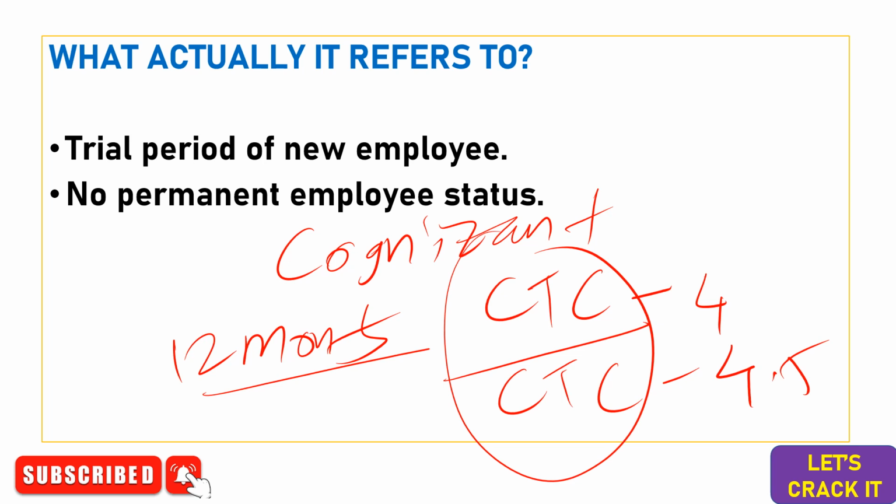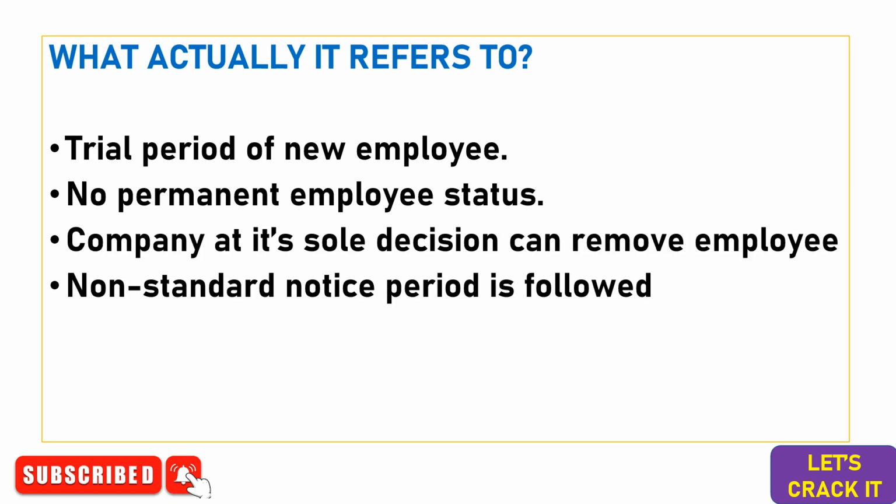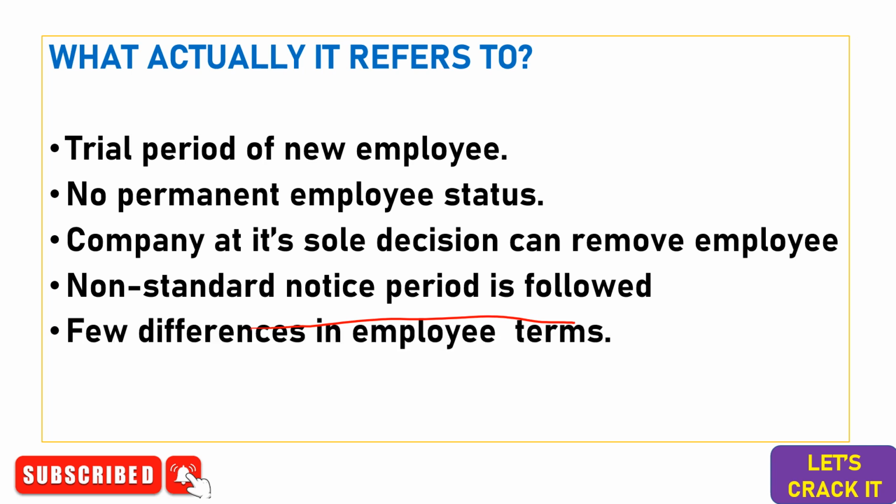This is purely the difference between the probationary and non-probationary period and the terms and conditions set by Cognizant. And finally, a non-standard notice period is followed during the probation period, whether a candidate wants to leave the service or the company wants to terminate the job of a candidate. Some other differences can also be observed.